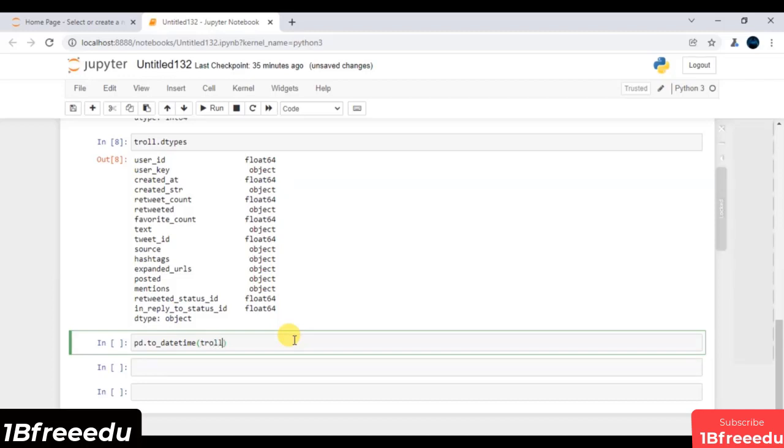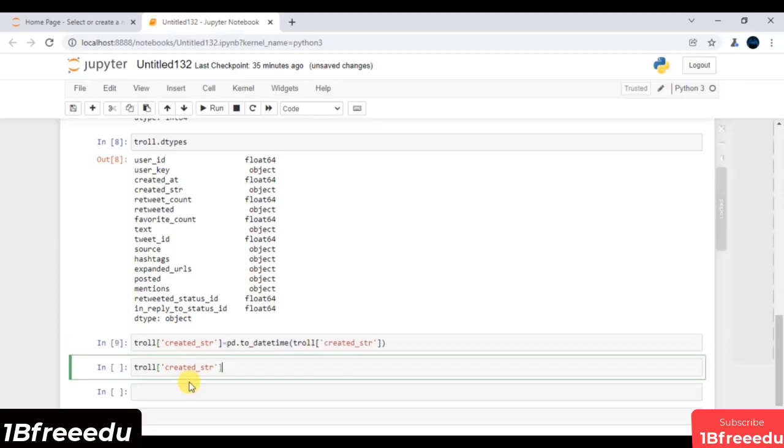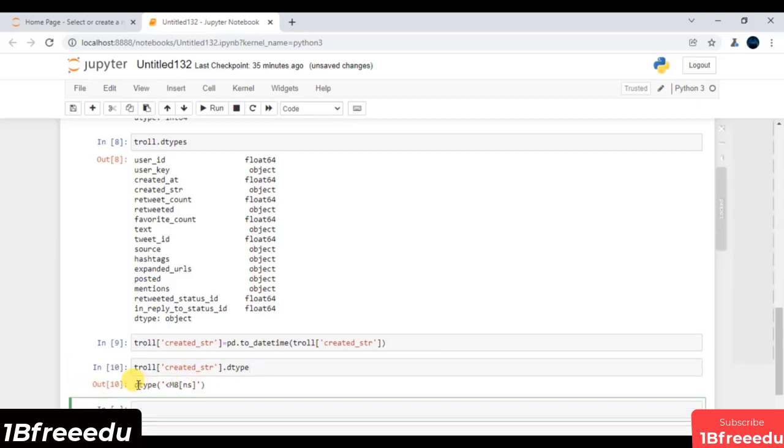First and foremost, I have to access that feature, which is my created underscore date. So I will say created underscore str. Of course, this is that feature. Now we have to update this feature as well, so I will just paste this feature. Now if I execute, and if I say dot dtype, let me show you. Now this belongs to my datetime nature.